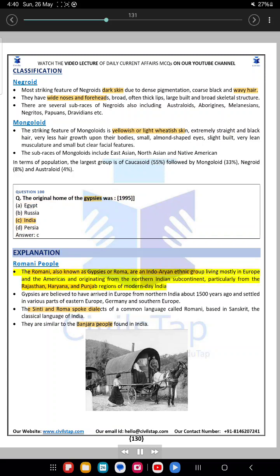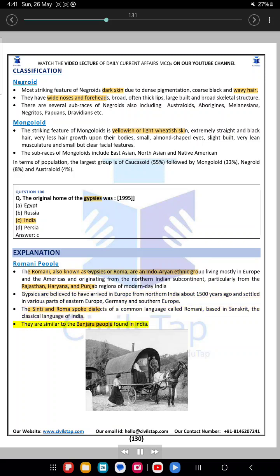Romani people. The Romani, also known as Gypsies or Roma, are an Indo-Aryan ethnic group living mostly in Europe and the Americas and originating from the northern Indian subcontinent, particularly from the Rajasthan, Haryana, and Punjab regions of modern-day India. Gypsies are believed to have arrived in Europe from northern India about 1500 years ago and settled in various parts of Eastern Europe, Germany and Southern Europe. The Sinti and Roma spoke dialects of a common language called Romani, based in Sanskrit, the classical language of India.